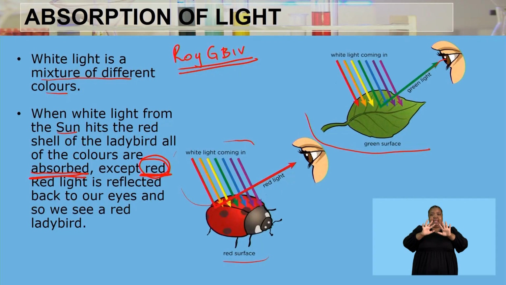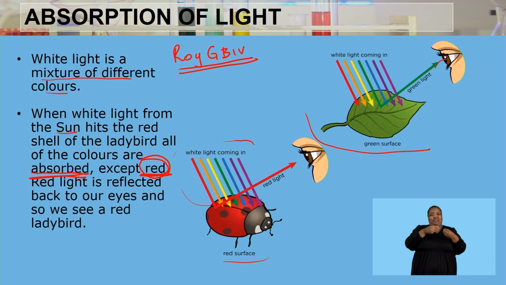You're able to see that this leaf has a green surface. If it happens that, let's say, the blue was reflected onto your eyes, you are going to be able to see that the leaf would be blue, because only the blue color will be reflected, and all the other ones were going to be absorbed by that particular object, right?